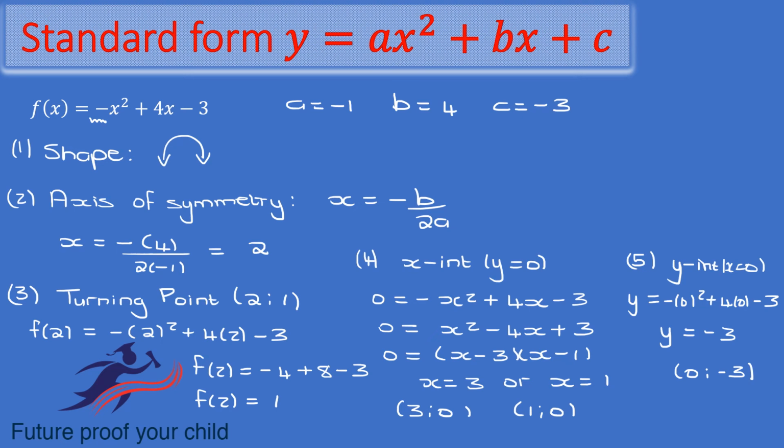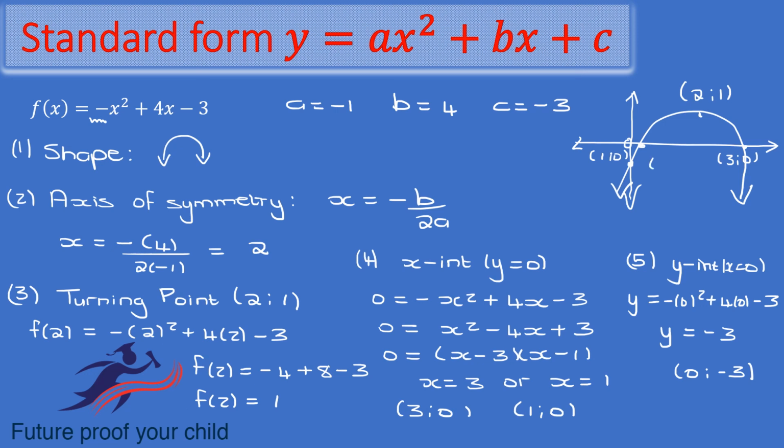Right, so what we are going to do then is we're going to draw. So it's a sad face. We have a turning point at (2, 1). We have our x-intercepts at (1, 0) and over here at (3, 0). And then our y-axis. And therefore, my y-intercept at (0, -3).